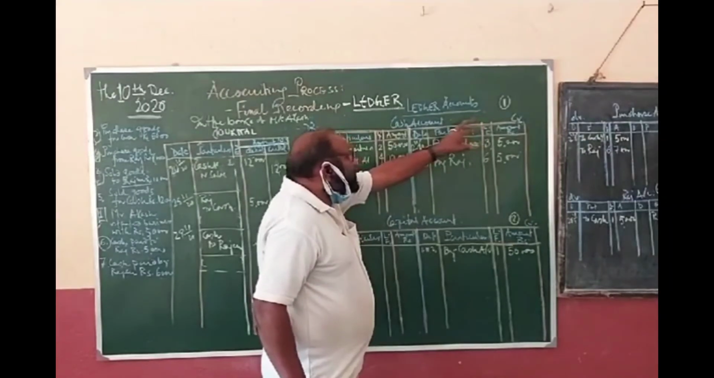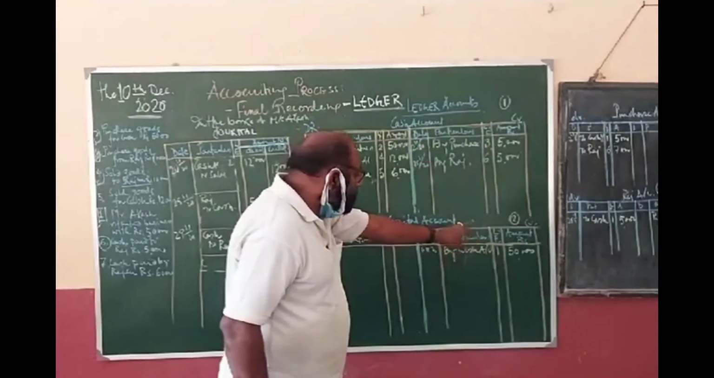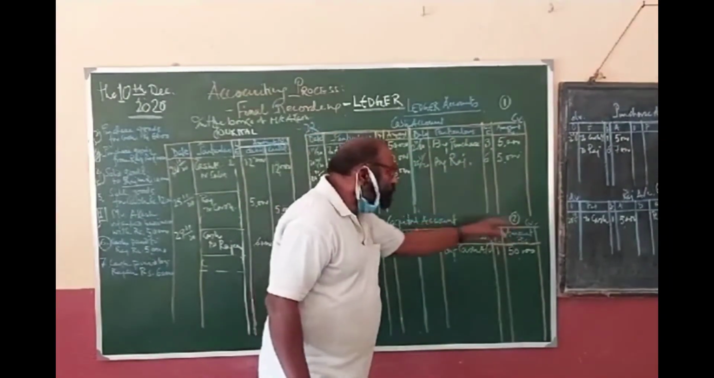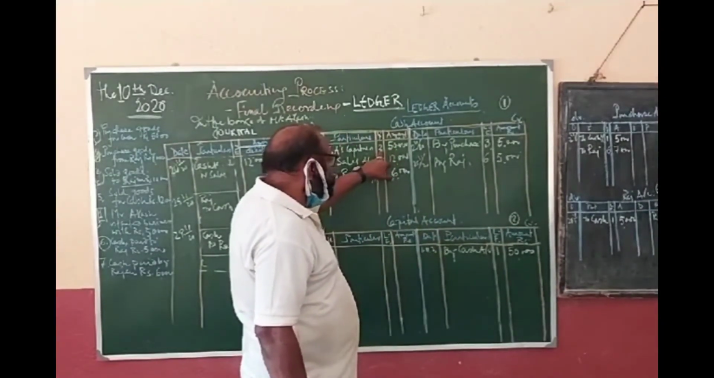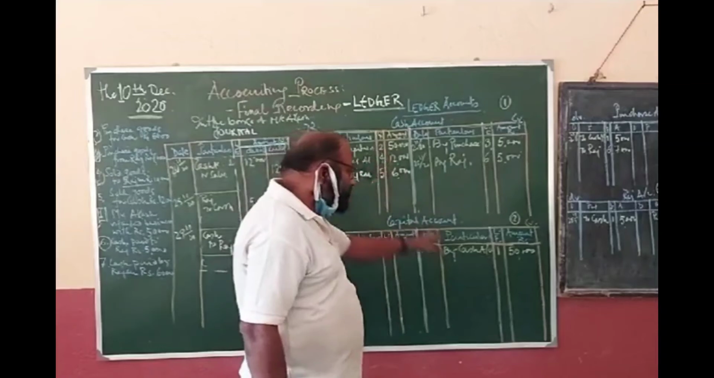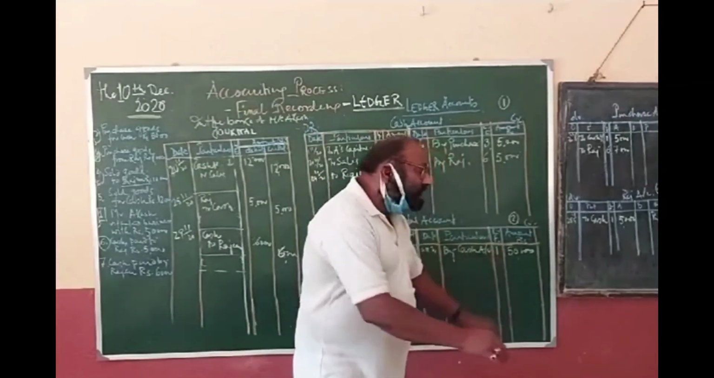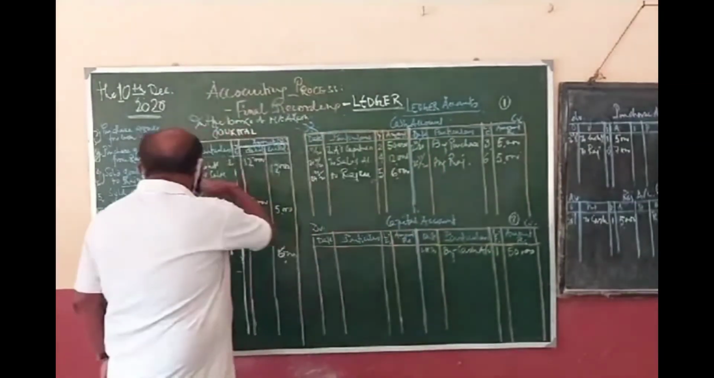Now we are maintaining cash account in page number 1 and capital account in page number 2. So here is the ledger folio. So for Akash's capital I am writing over here ledger folio 2, and here ledger folio 1. Okay. Then comes the next.